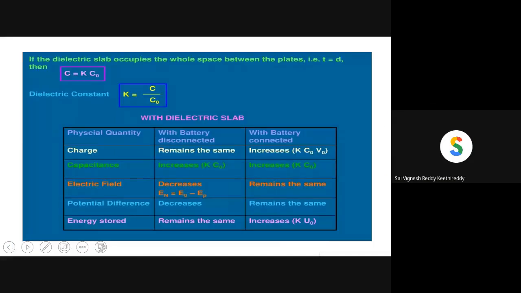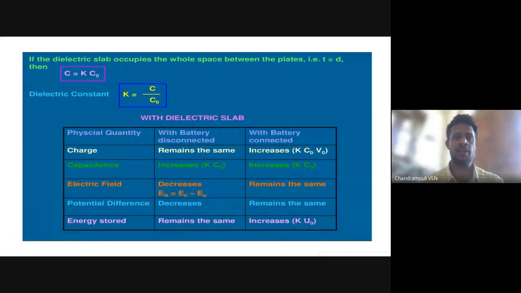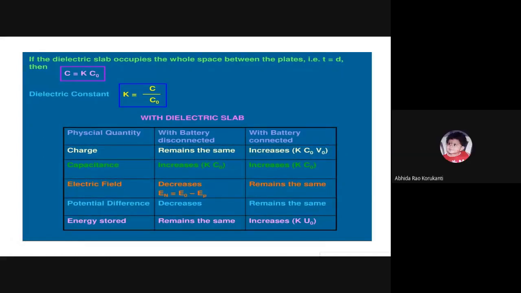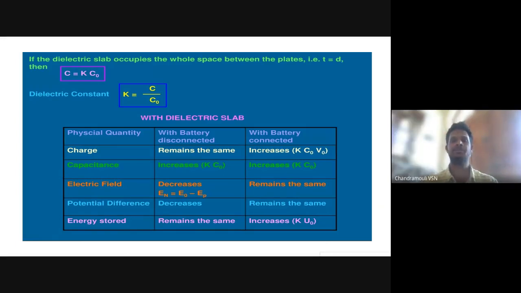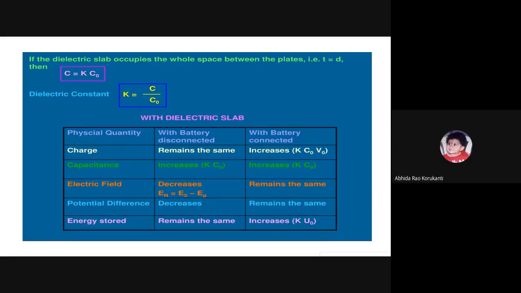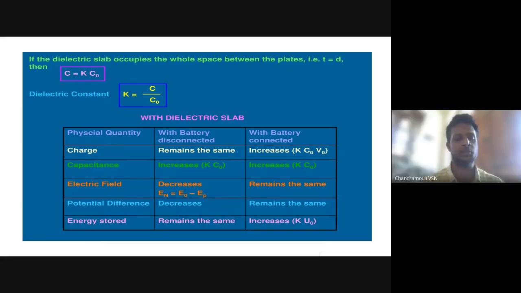So what is this slide indicating? It indicates when a physical quantity is there, whether the value will be increased or decreased when the battery is disconnected and when the battery is connected. I'll ask specifically. Whoever is there, please respond.